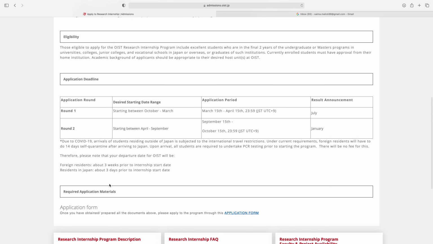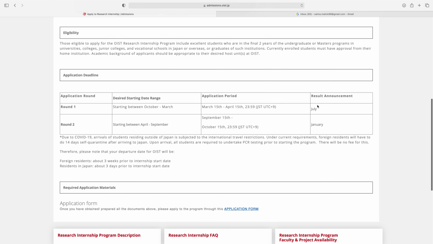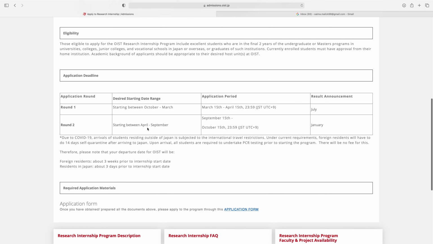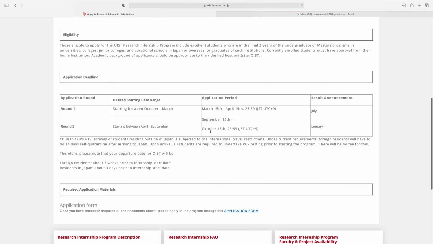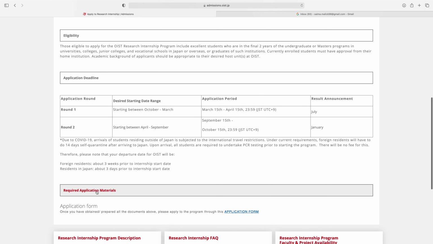In application deadline, here are 2 rounds of application. In round first, desired starting date range is starting between October to March, application period from March to April, and result announced for round 1 in July. In second round, starting between April to September, application period October, and result announced in January. Then next is required application material.